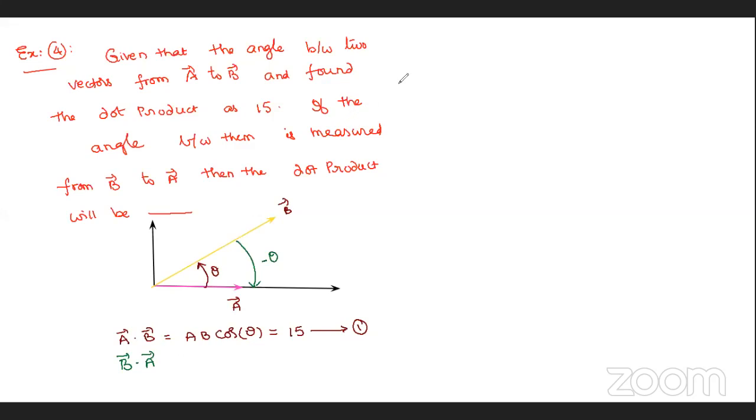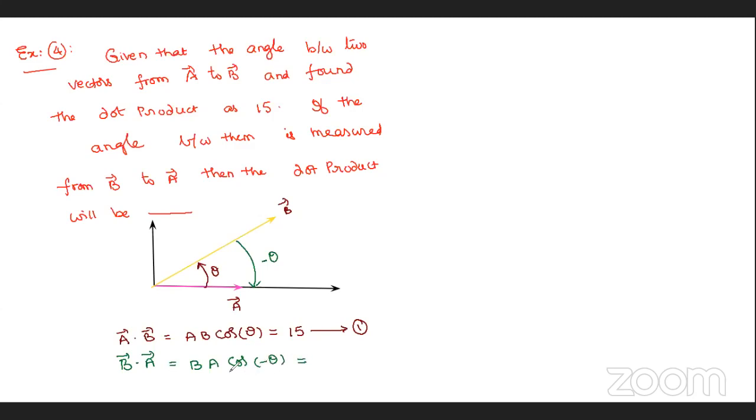What I have to write according to the formula: mod B into mod A, nothing but AB only, into cos of minus theta, since the angle between them is minus theta. Cos minus theta is plus cos theta only.